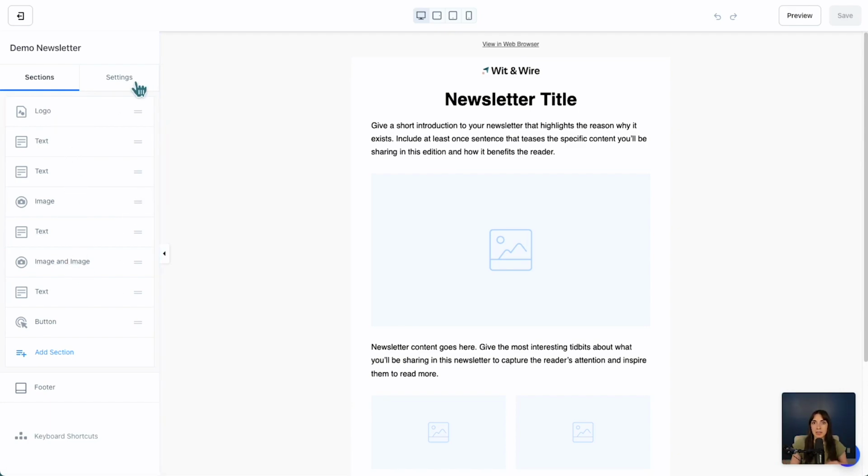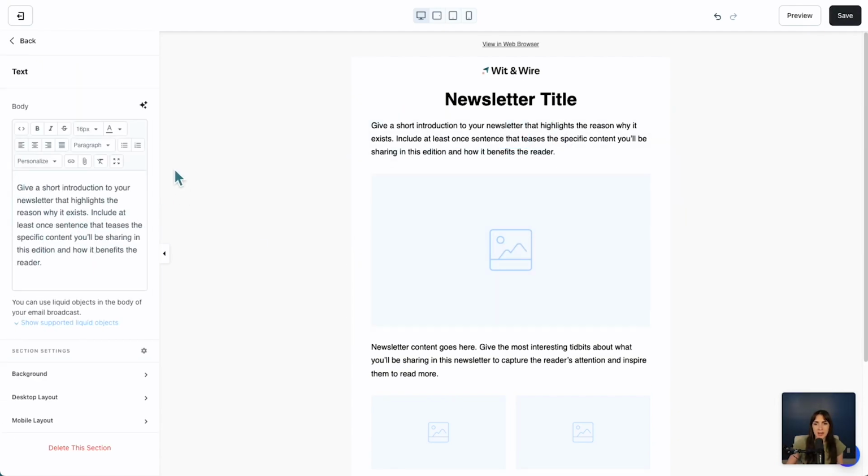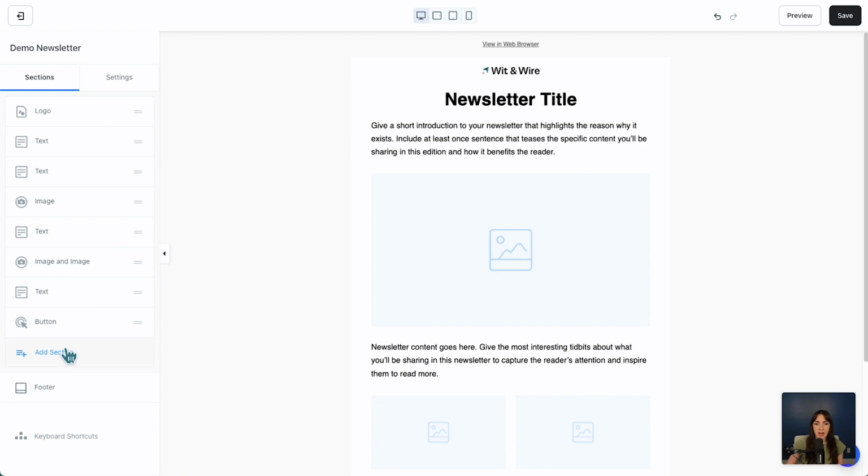So one of the things I really like about Kajabi is the fact that the builder is so consistent. So once you're familiar with how the website builder looks, then you can build emails, you can customize your course appearance. I think that they have a great consistency across their product. You can click any of these elements to edit. You can also click back. You can add new sections.